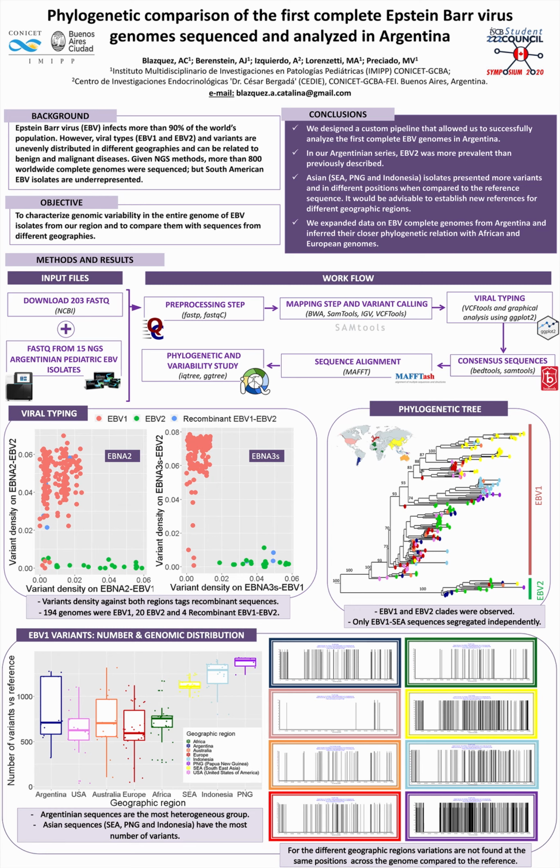As concluding remarks, we designed a custom pipeline that allowed us to successfully analyze the first complete EBV genomes in Argentina. In our Argentinian series, EBV2 was more prevalent than previously described. Asian isolates present more variants and in different positions when compared to the reference sequence. It could be advisable to establish new references for different geographic regions. We expanded data on EBV complete genomes from Argentina and inferred their closer phylogenetic relation with African and European genomes.